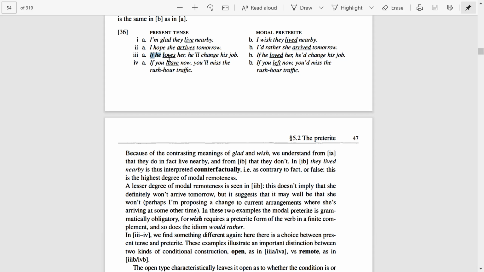It means when you use present tense in the if clause, you will use future tense in the main clause. And if you use past tense in the if clause, you would use would or should, or you can say conditional form, in the main clause. Same as the case here. If you use present tense in the if clause, you will use future tense, will, in the main clause. And here, if you use past tense in the if clause, you will use would, should, could, might, etc. Or you can say you will use conditional in the main clause.